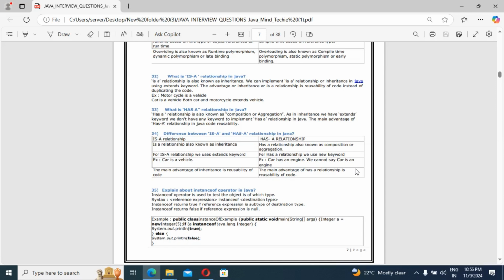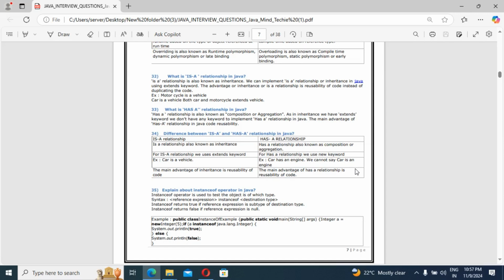But what is has-a? The has-a relationship is also known as composition or aggregation. Sometimes they may ask, what is an is-a relationship? The is-a relationship is also known as inheritance, but the has-a relationship is also known as composition or aggregation. In inheritance we have the extends keyword. We don't have any keyword to implement the has-a relationship in Java. The main advantage of the has-a relationship in Java is code reusability.